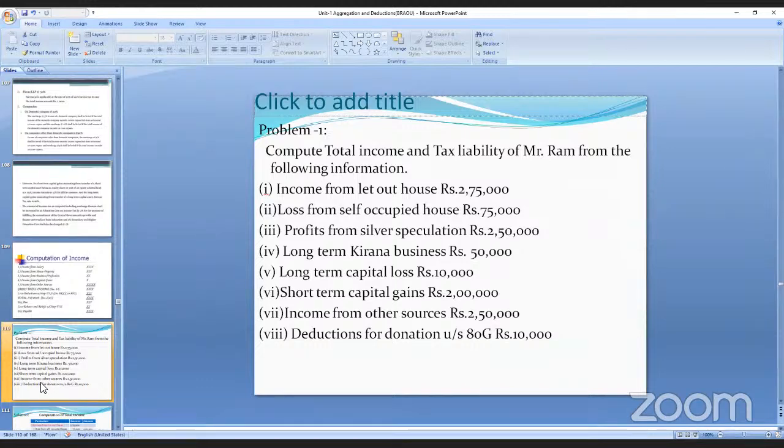So your income from house property is let out minus self-occupied. Your profit from the speculation business is 2,50,000. Long term is 50,000 minus 10,000, it is 40,000. Short-term capital gains is 2 lakhs. Income from other sources is 2,50,000. Deduction for donations is under section 80G.